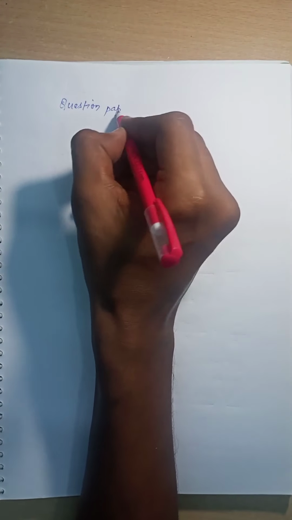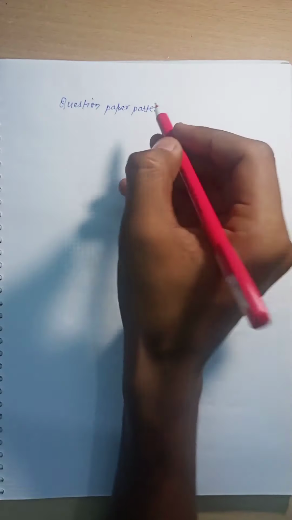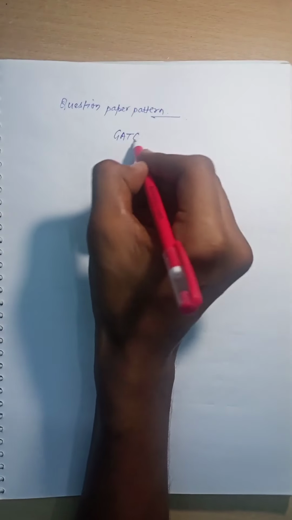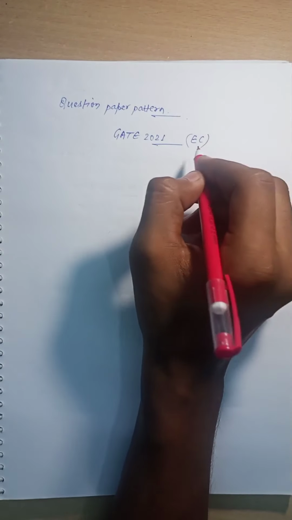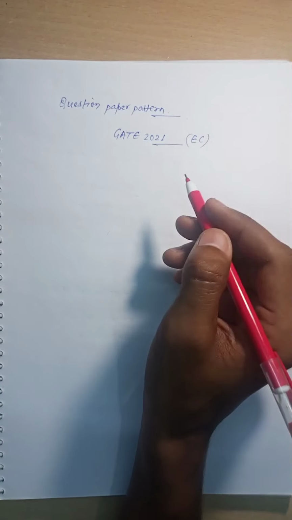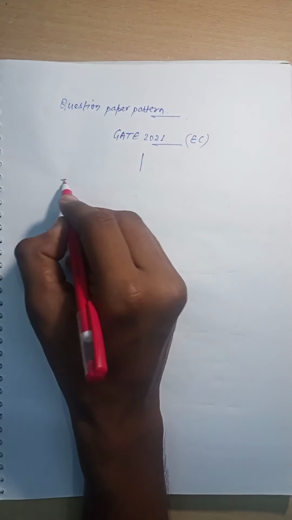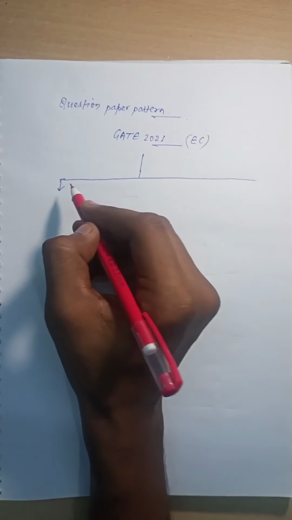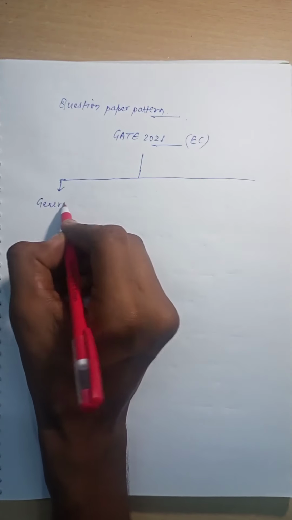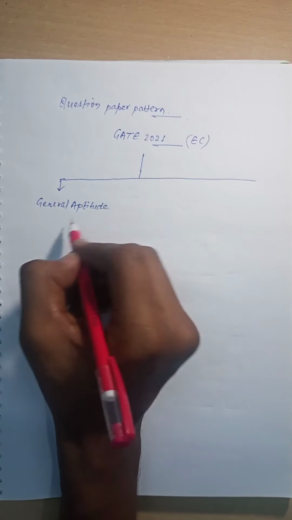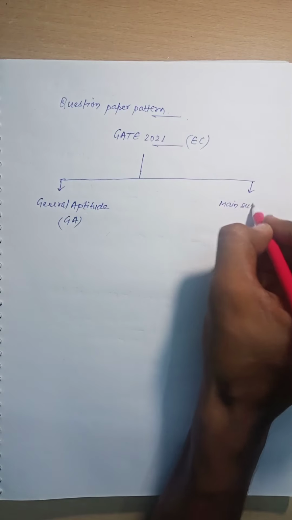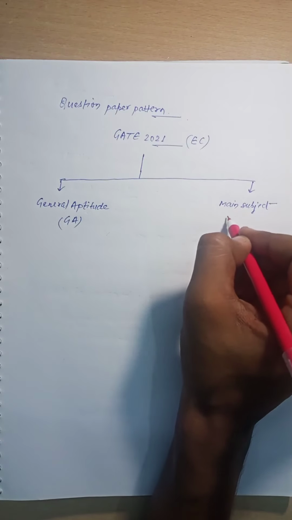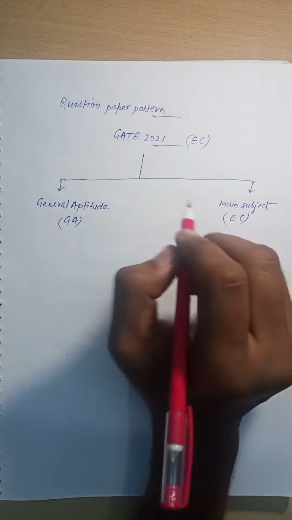First, we discuss the question paper pattern of GATE 2021 of EC, Electronics and Communication Engineering. As we know, this question paper consists of two categories. The first category is called General Aptitude, GA, and the second category is the main subject paper, that is EC.